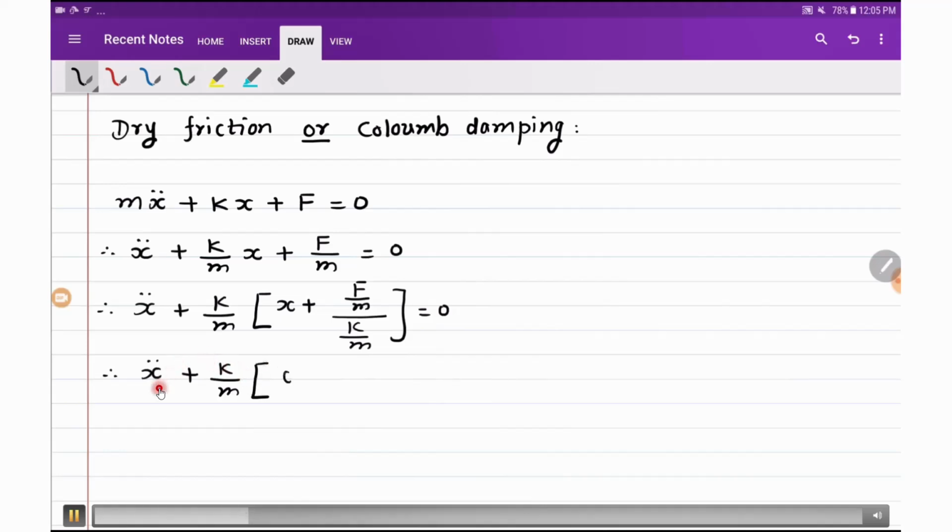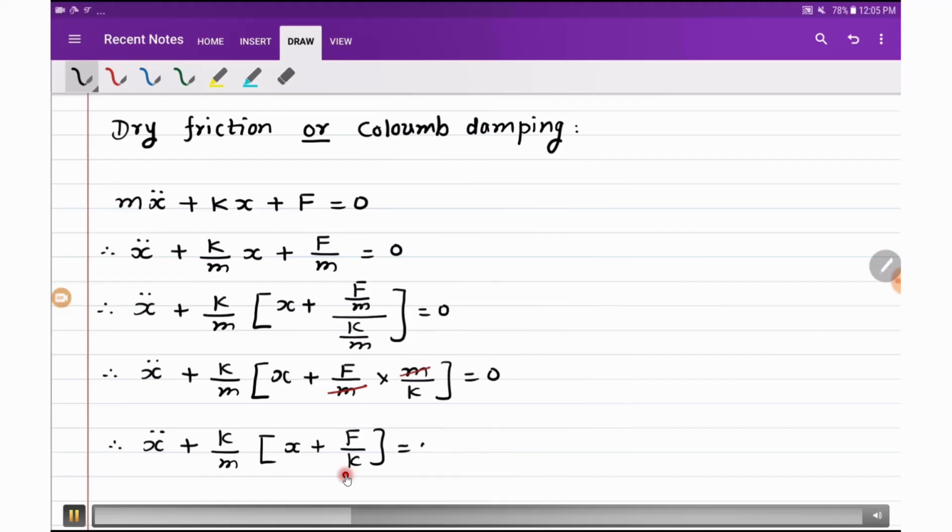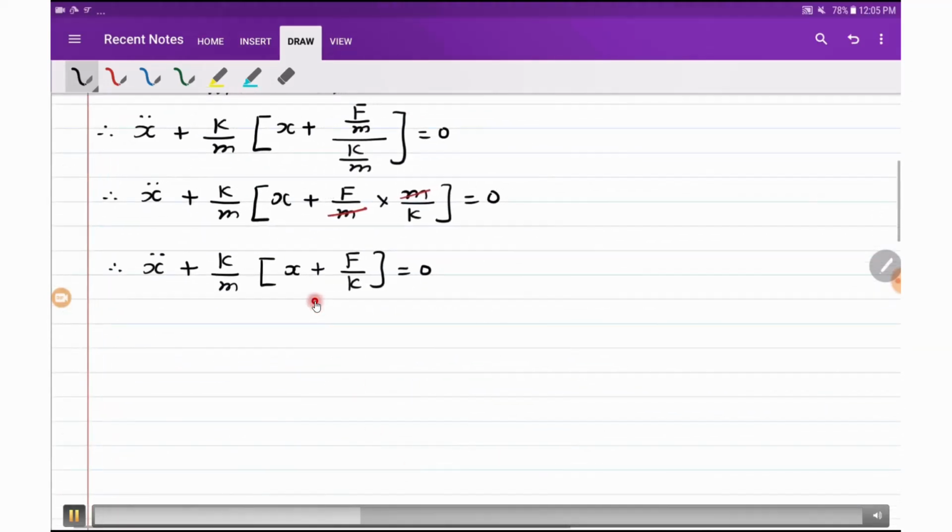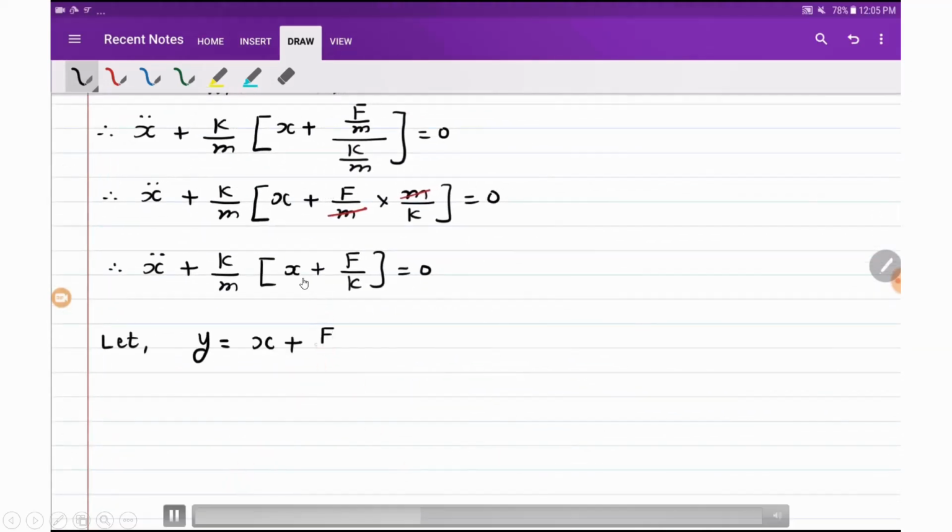So x double dot plus k by m into the bracket x plus f upon m divided by k by m. If you convert this division into multiplication, it will be m by k. And now you can cancel out this m from the numerator as well as from the denominator. So we are left with x double dot plus k by m into bracket x plus f upon k is equal to 0. Now let us assume that this particular term, x plus f by k, is y.